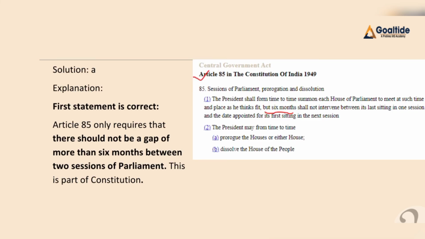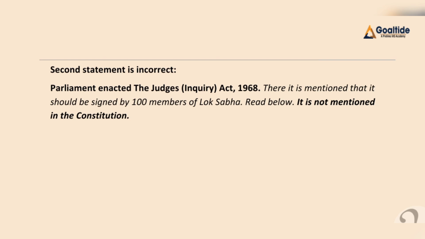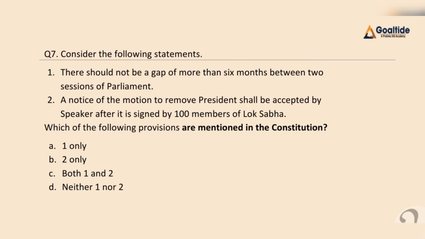Our first statement is correct, because under Article 85 it is mentioned that there should not be a gap of more than 6 months between two sessions of Parliament. It is mentioned in the Constitution itself. Our second statement is incorrect, because it is mentioned under the Judges Inquiry Act 1968 and not in the Constitution, right? The Judges Inquiry Act says that a notice of the motion to remove a judge of the Supreme Court shall be accepted by the Speaker after it is signed by 100 members of the Lok Sabha. So the second statement is incorrect and the first statement is correct. Our final answer for this question will be A, that is, 1 only.